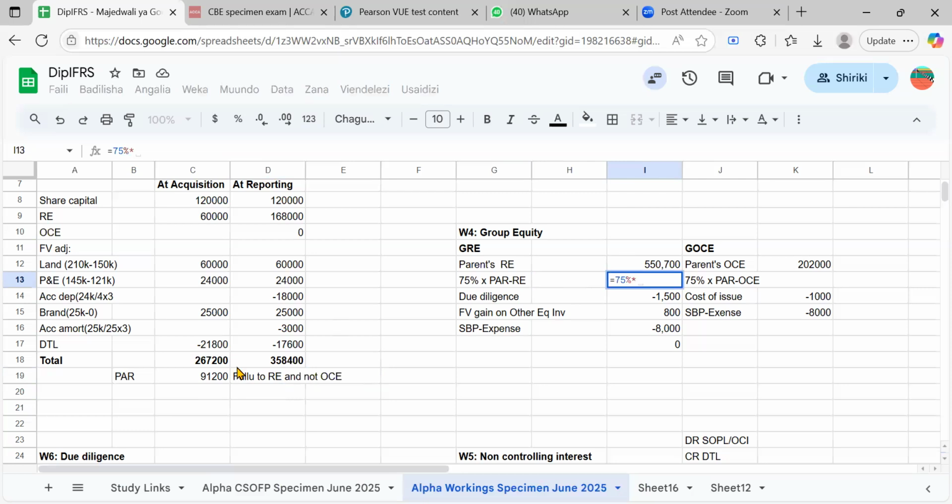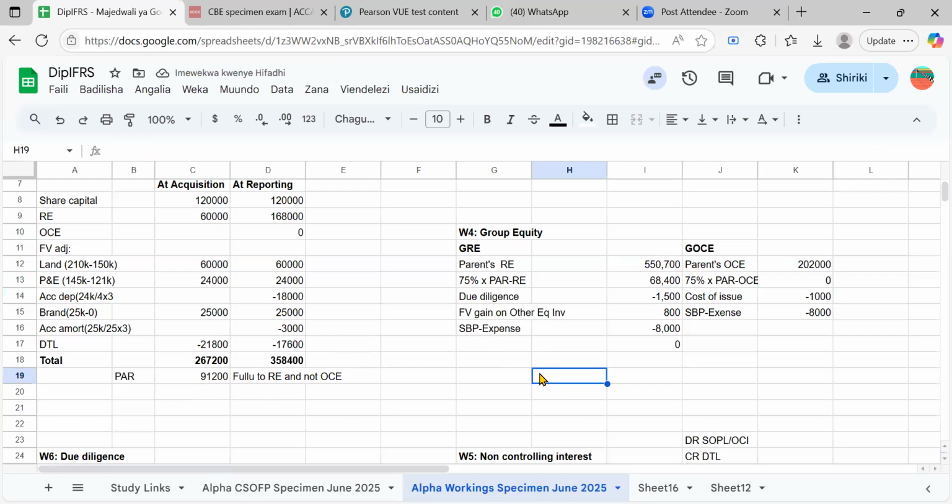Instead of multiplying by 91,200, I would have multiplied by 90,000 only. And here I would do the same. I would say the 75% times 1,000. I would have multiplied by that 200. So you just divide it twice. It's simple, right? But here there is nothing, so I multiply by 0, right?